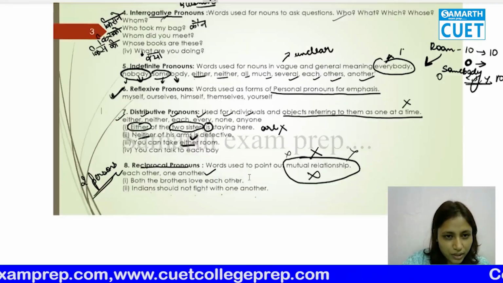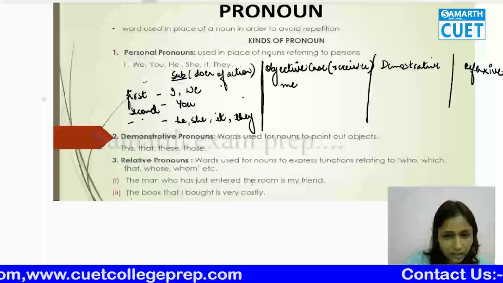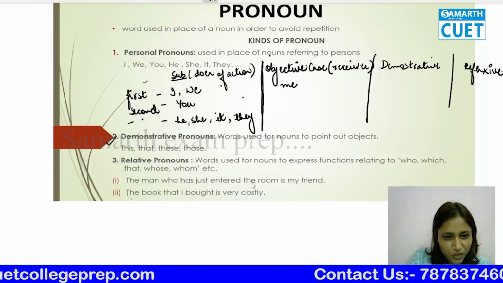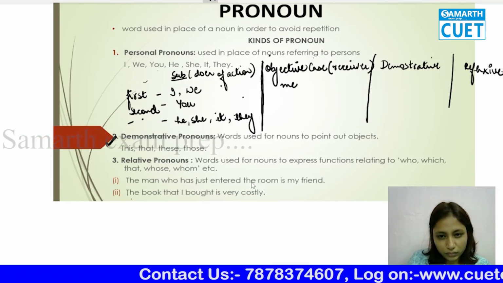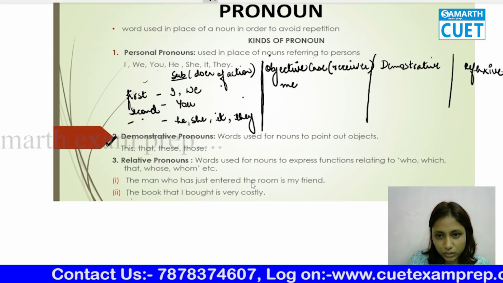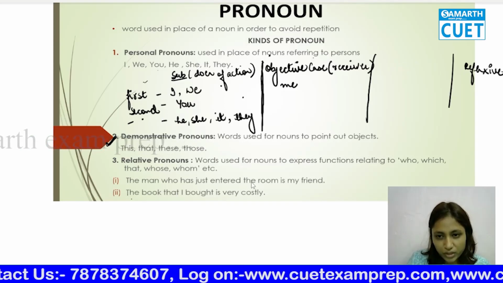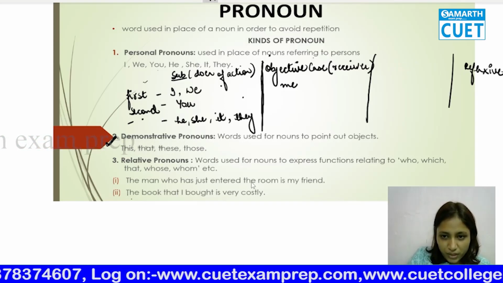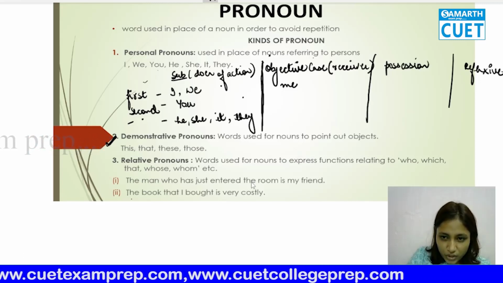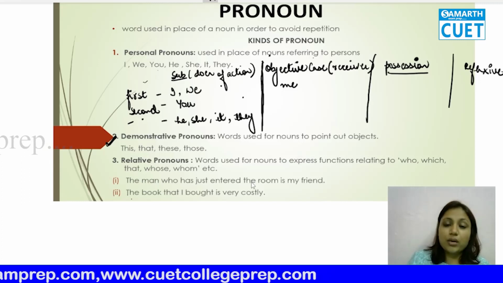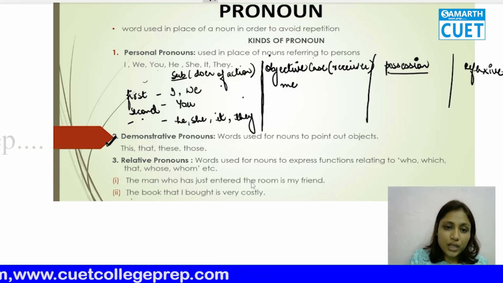Demonstrative, you have read here, which points out objects. No, this is not going to be demonstrative. This is going to be possessive. Possession, if we want to talk about possession. Okay, that means, okay. So now let's start.